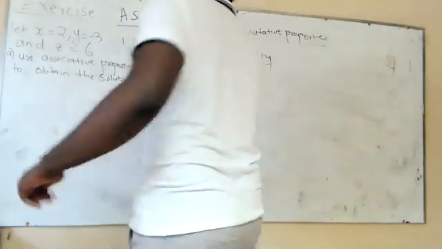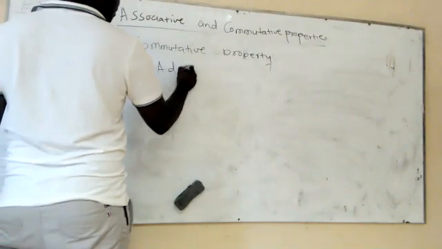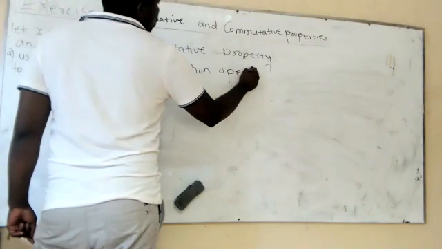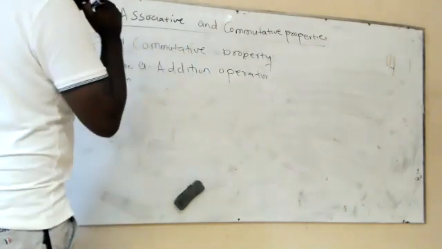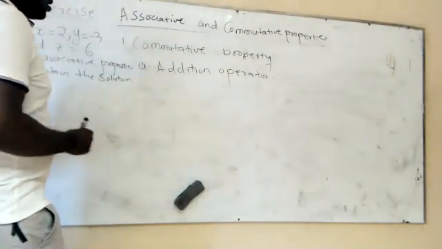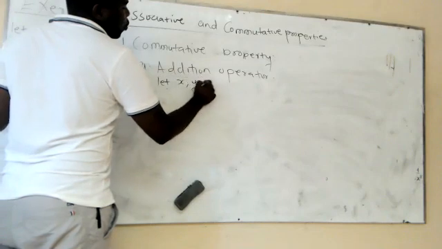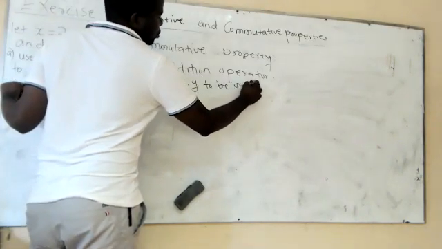Again, for the commutative property, we have the addition operator and the multiplication operator. So it's the addition operator under the commutative property. We're going to apply it when we let x and y be variables.